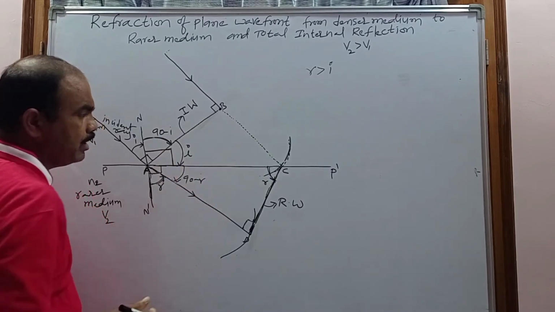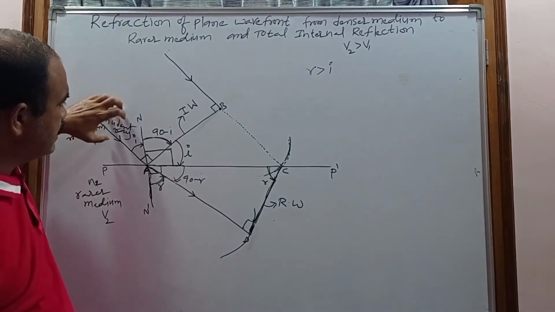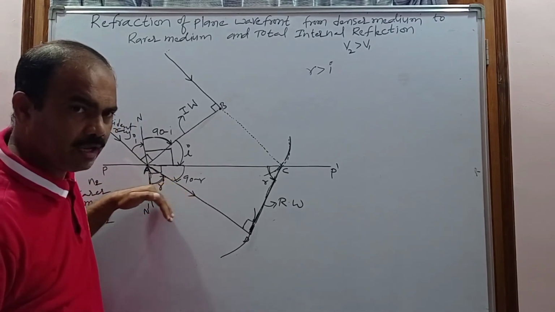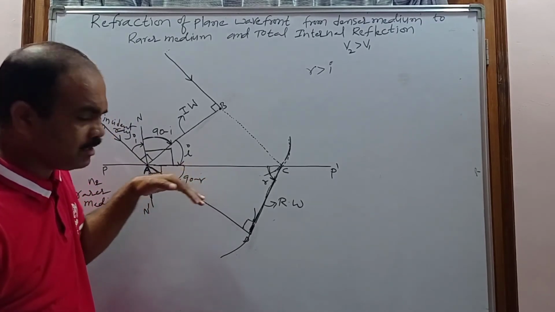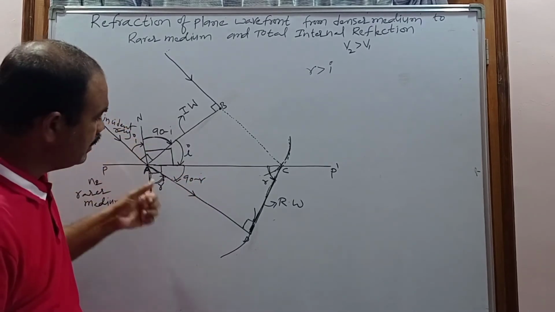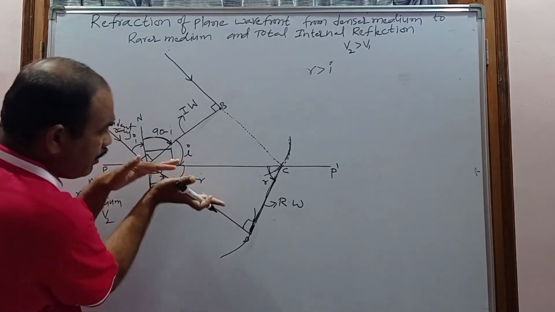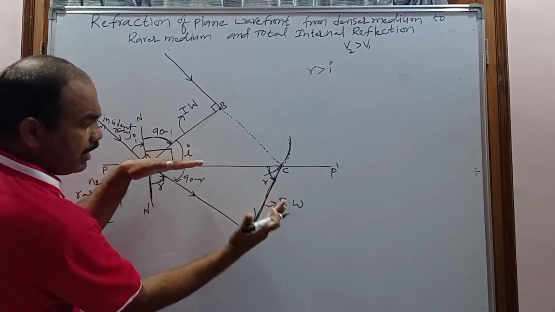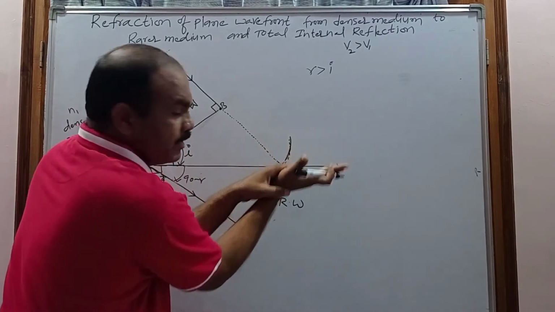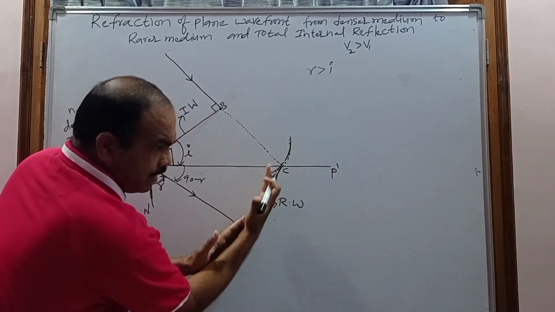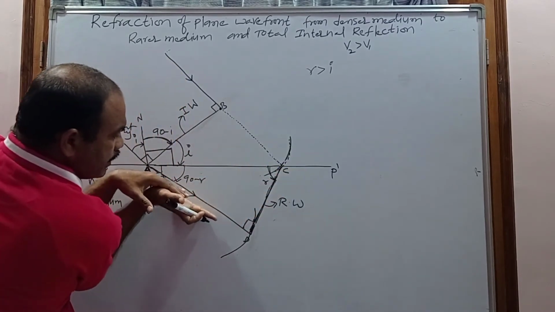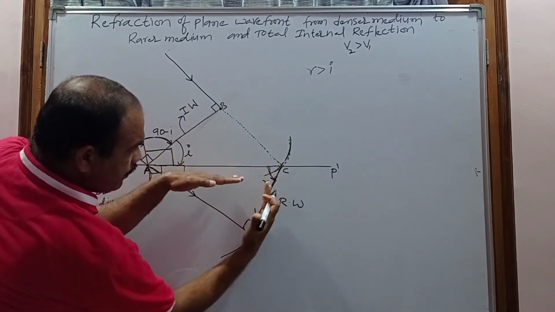So that's why when the angle of incidence in the denser medium increases, the angle of refraction also increases. So for a particular angle of incidence, r becomes 90. When r becomes 90, what happens? The refracted wavefront just touches the surface. It is not like this now; it will just touch the surface. So when r becomes 90, it will become like this.